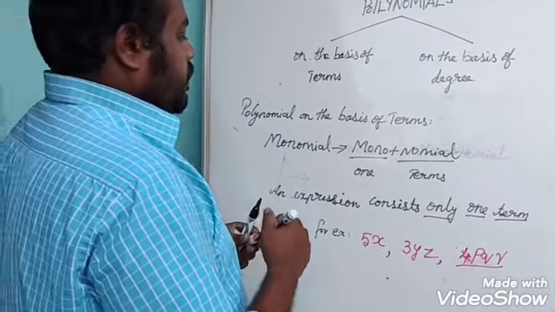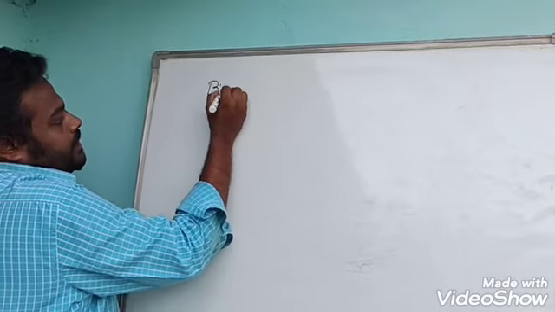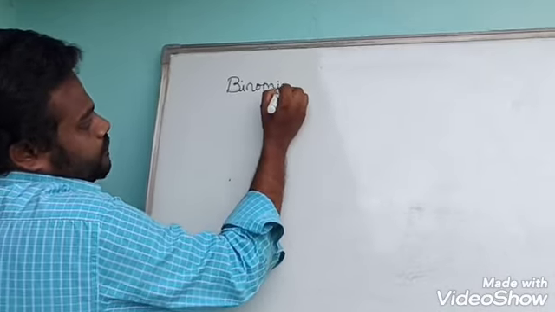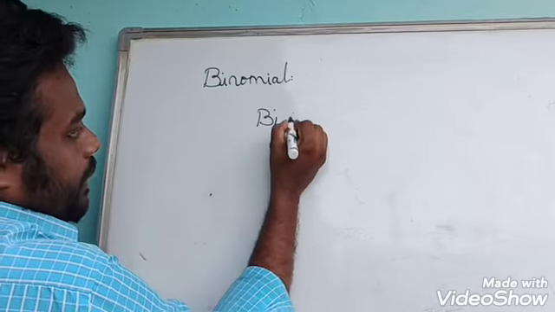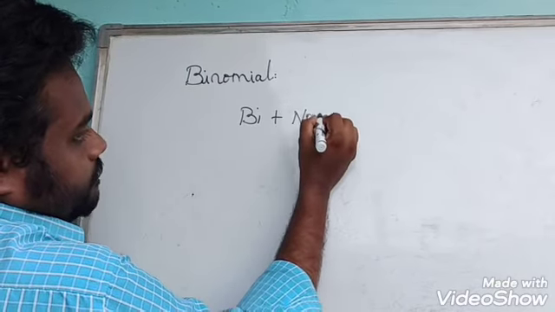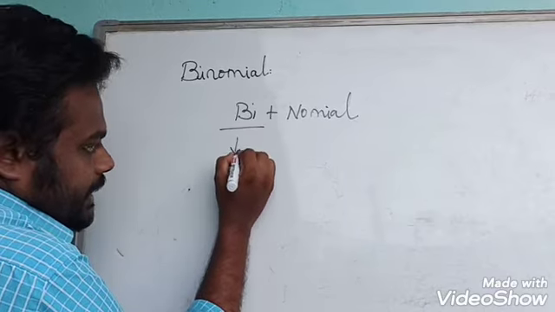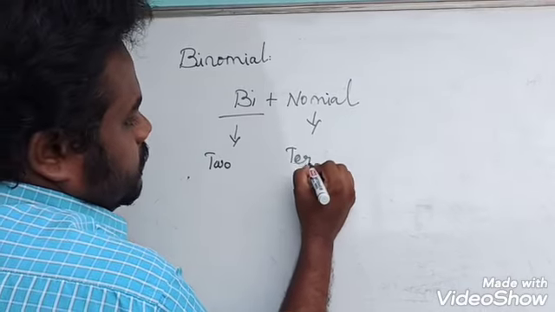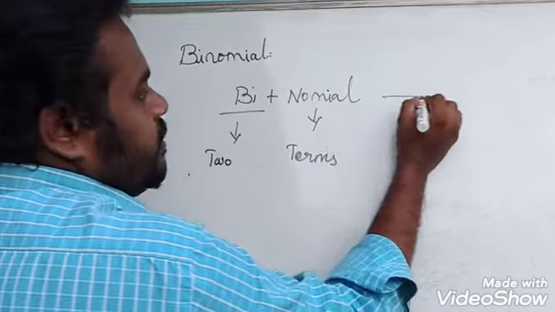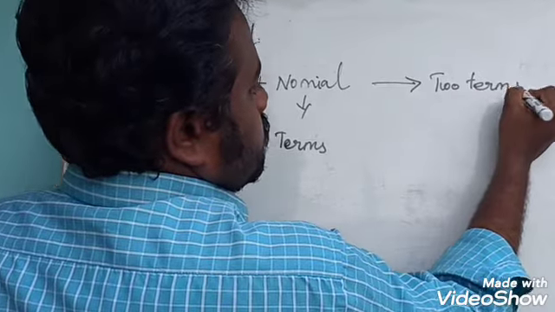Next we have to see binomial. This word can be split as bi plus nomial. Already I told you bi means two and nomial means terms. So binomial means two terms.